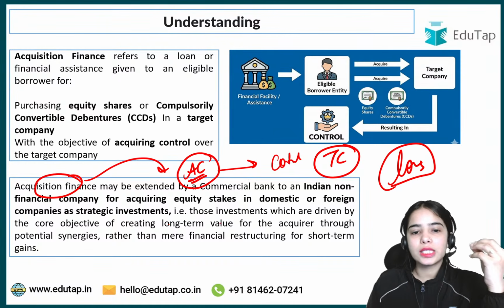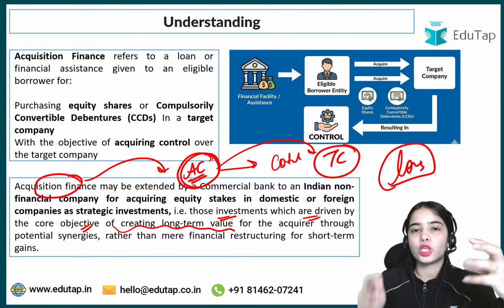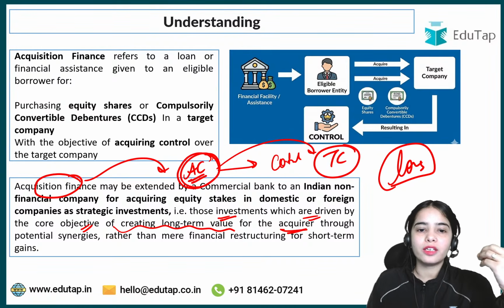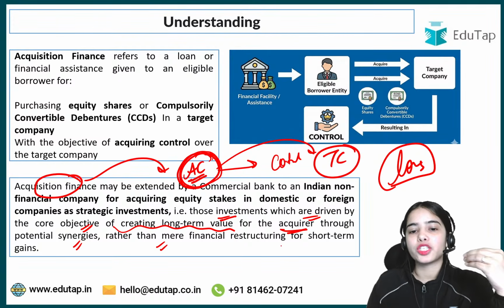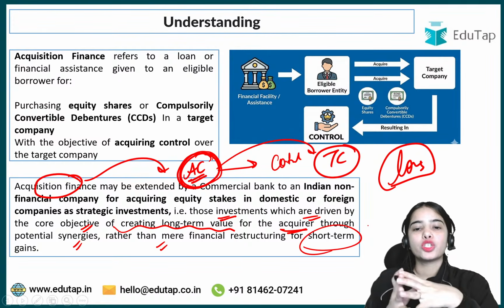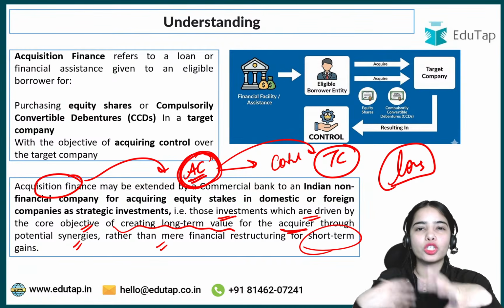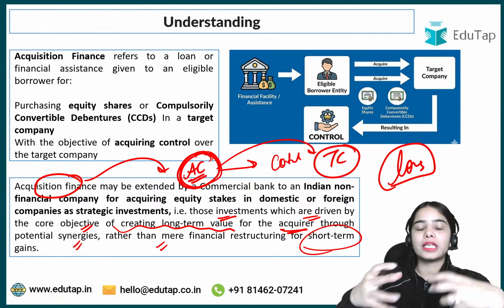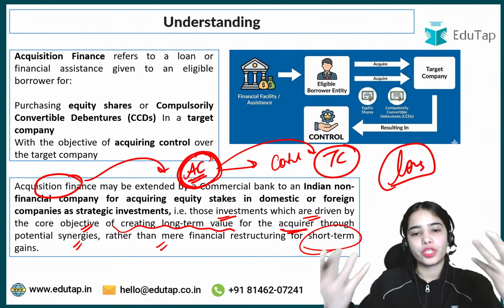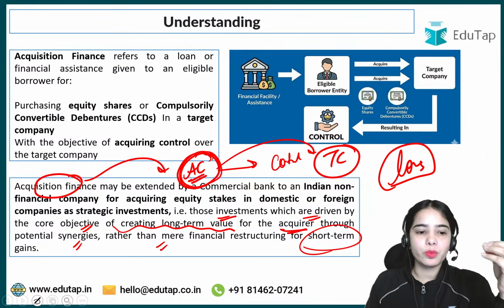Okay, so this is the idea, that the investment, driven by the core objective of the acquiring company taking control over the target company, should be for the long-term value for the acquirer, for the acquiring company, through potential synergies rather than mere financial restructuring for short-term gains. So this kind of control should not be only for the short-term gains. It should be for creating the long-term value and potential. Okay, so this is the idea. Now coming to the next point.